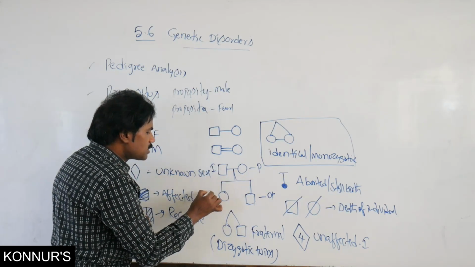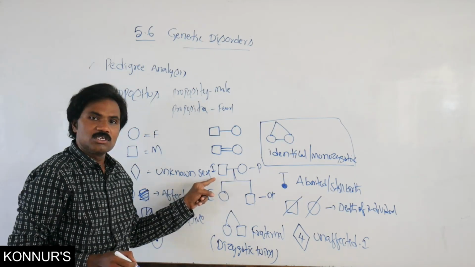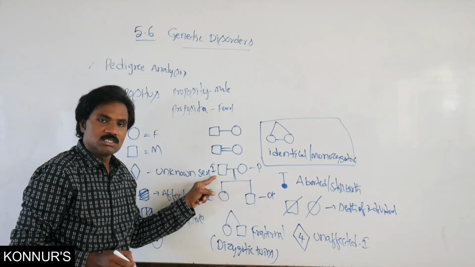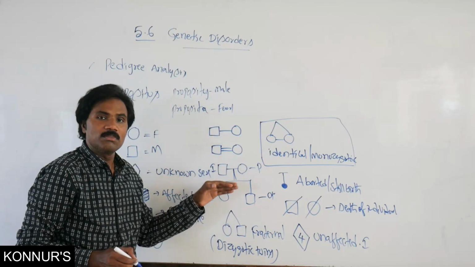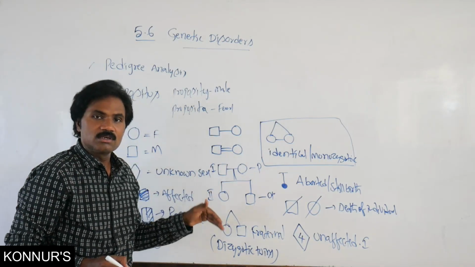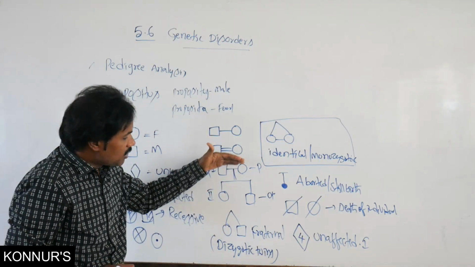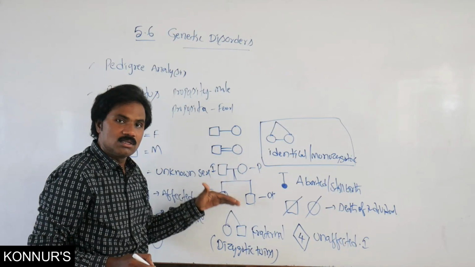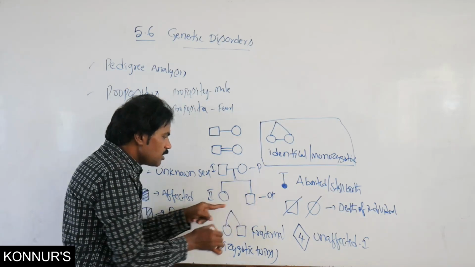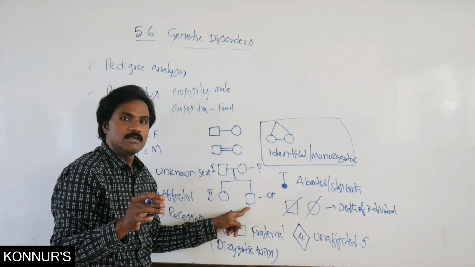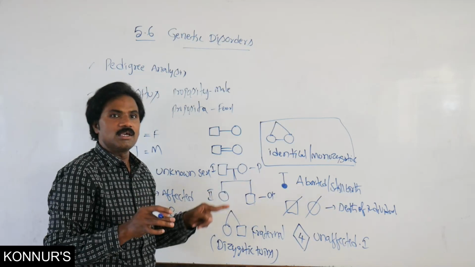These are the parents, these are the offspring. The Roman numerals represent generations. This is the first generation, this the second generation, the third generation, like this. In these offspring, if shaded, this offspring is affected; in this offspring, a carrier.